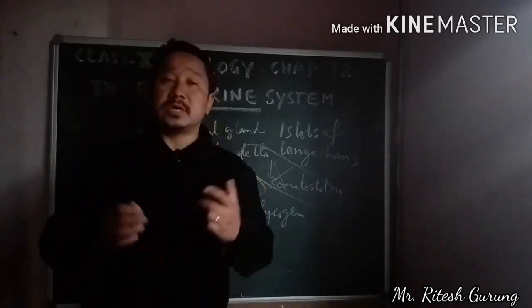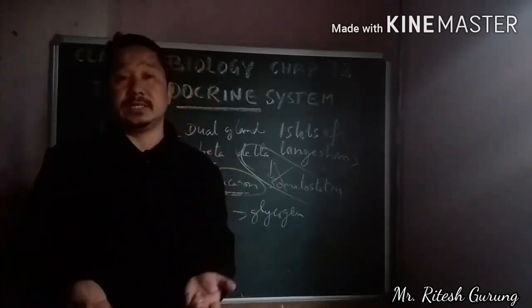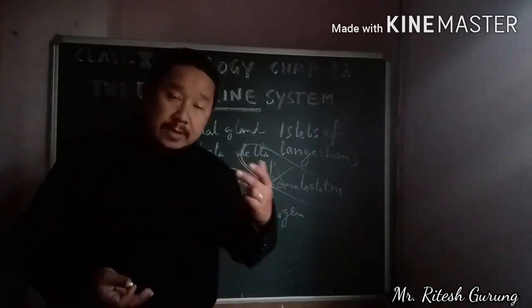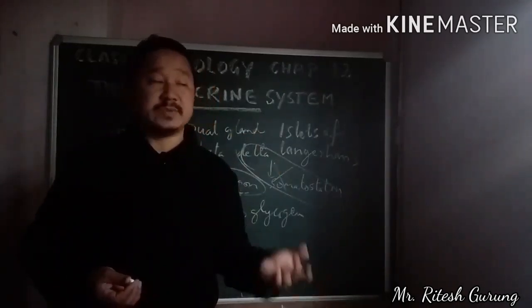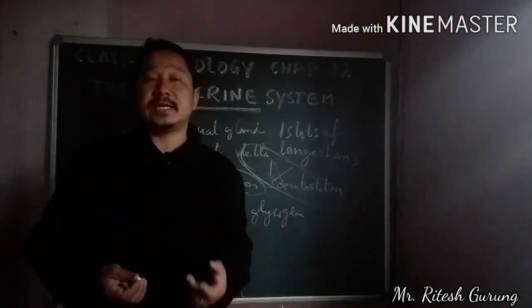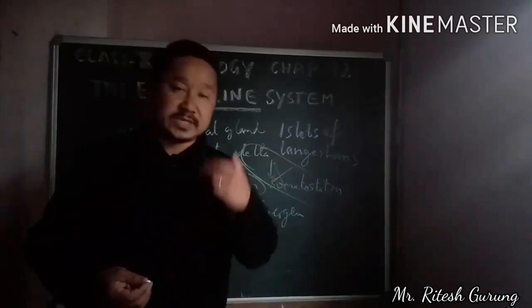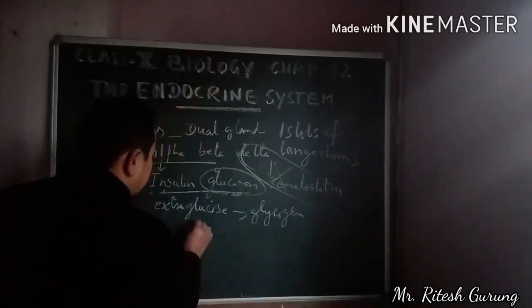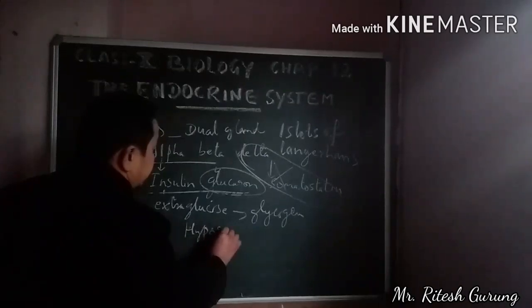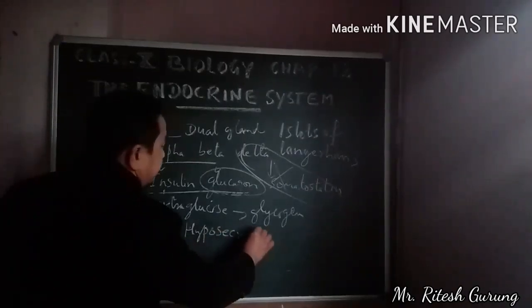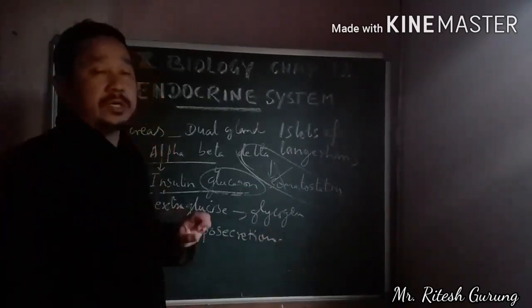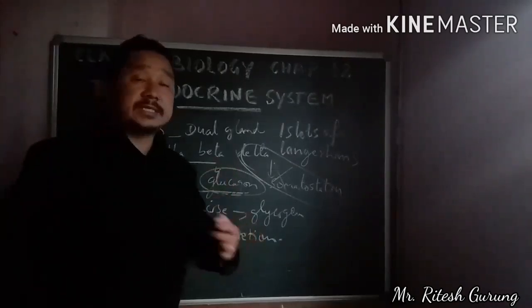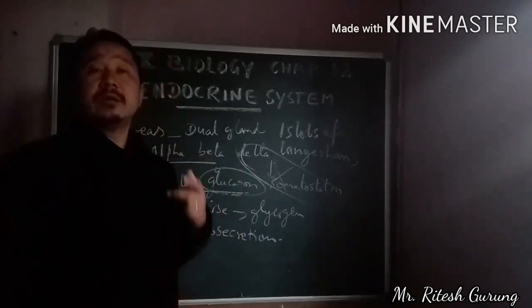Now sometimes the condition will be like this. When your insulin is not there in the blood, that means insulin is secreted less in the body, which means hyposecretion of insulin. What happens if there is less insulin in the blood?